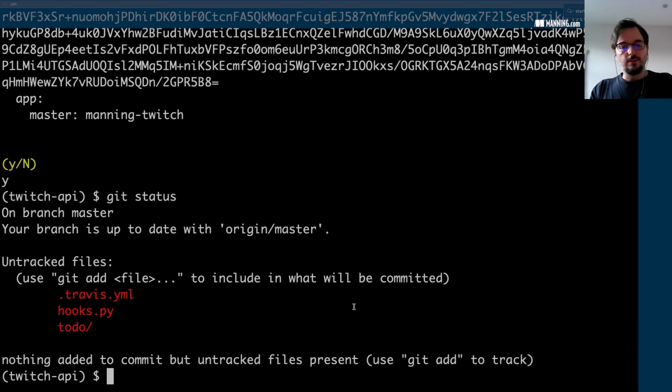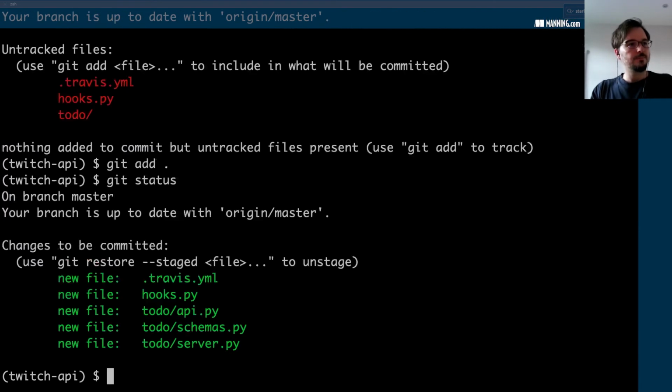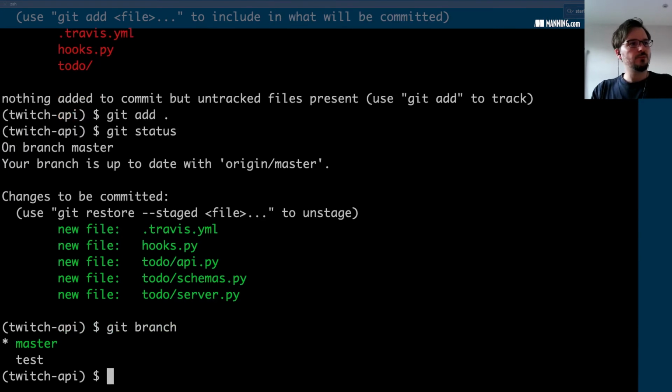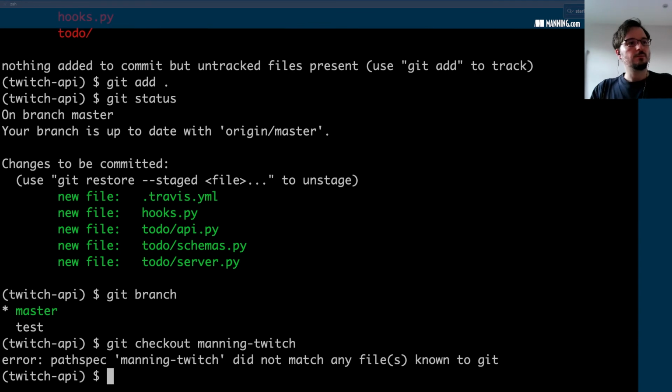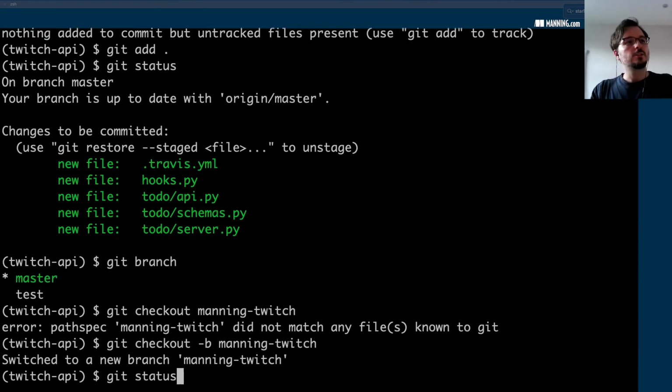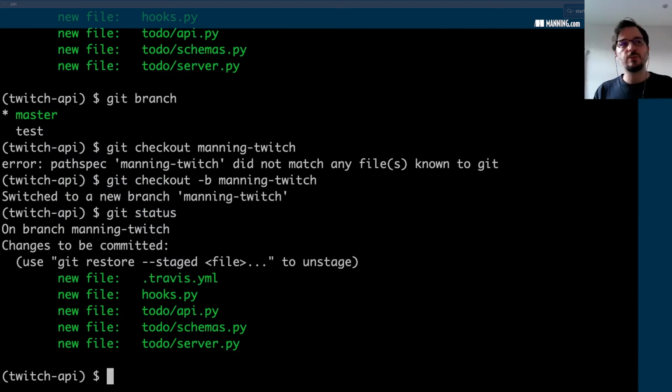So let's add all of this into GitHub. Let me see in which branch we are. Let me check out into a different branch. Let's say running Twitch. Oops, we need to say it like this. We're creating a new branch. So we are adding the files that we just created during this session. So the Travis file, the hooks file, and the files that implement the API. So let's go ahead and commit this.